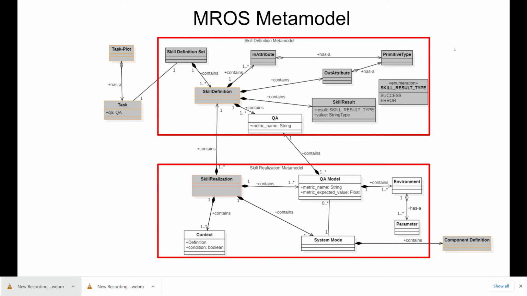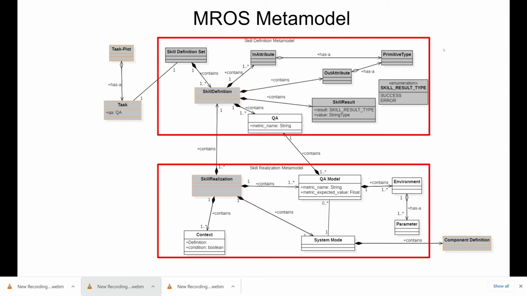The ROS language is based on the ROS metamodel, which is strongly aligned with the RobMoSys metamodel. In this context, for a task to be executed, the robot needs to possess a certain set of skills. The language follows the conceptual decomposition of skills in the RobMoSys metamodel, which separates the specification of the skill definitions from their corresponding skill realizations. In this direction, the ROS language has two main elements: constructs to specify predefined skill definitions that are generic and platform independent, and skill realizations that are platform-specific elements.